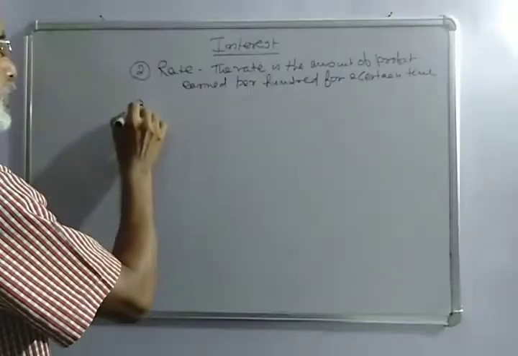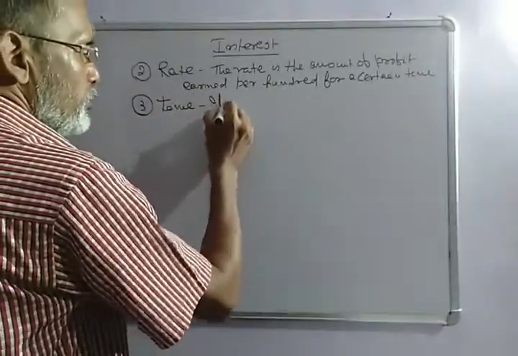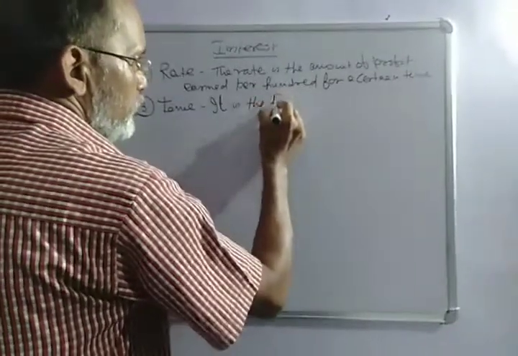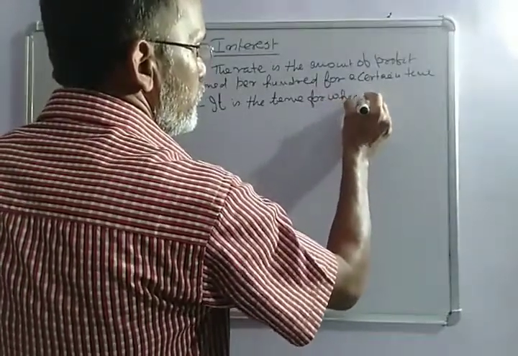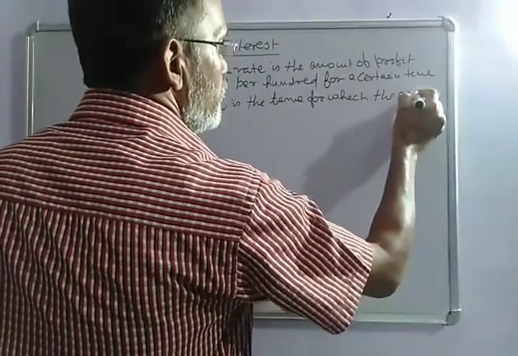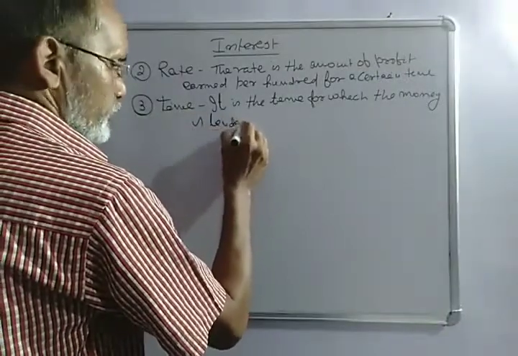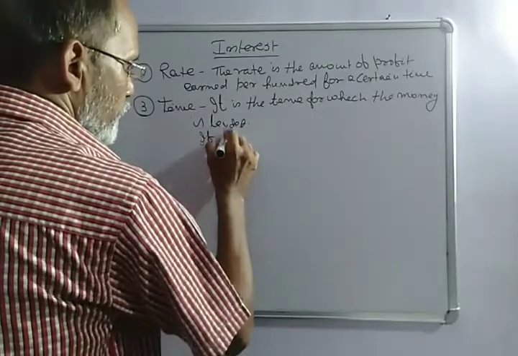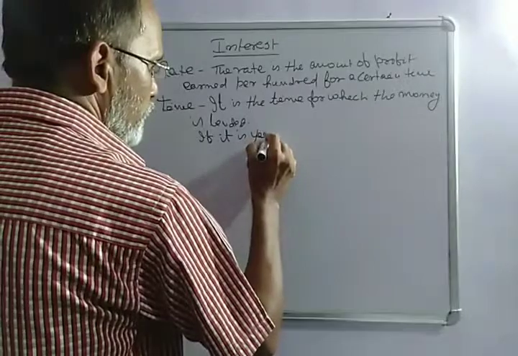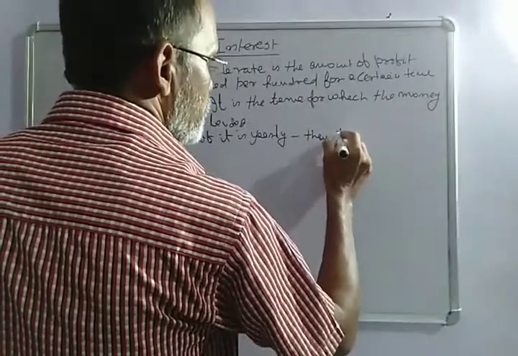Number three is time. It is the time for which the money is lended. If it is yearly, then it is per annum.